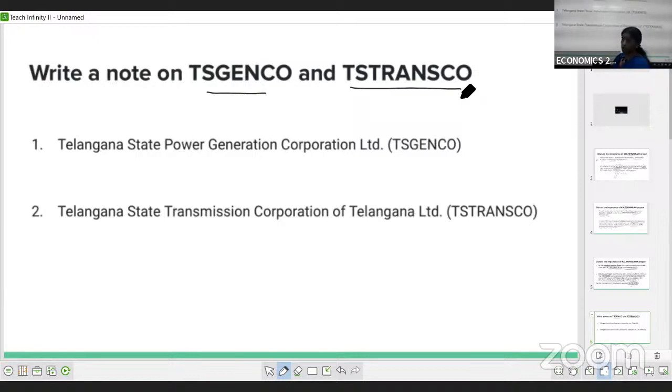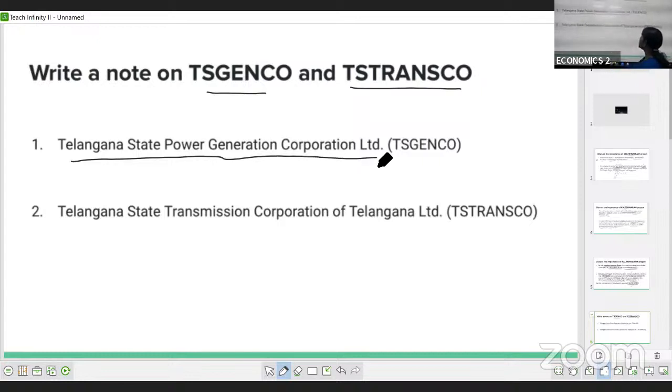Important one. So whatever we discussed, education, health, and Kaleshwaram, and this T.S. Genco and Transco, and welfare programs: these are from the 10th unit, mostly LAQs and SAQs. Let me start with this now. So what is this T.S. Genco and what is this T.S. Transco? First one, T.S. Genco. T.S. Genco means the Telangana State Power Generation Corporation Limited.